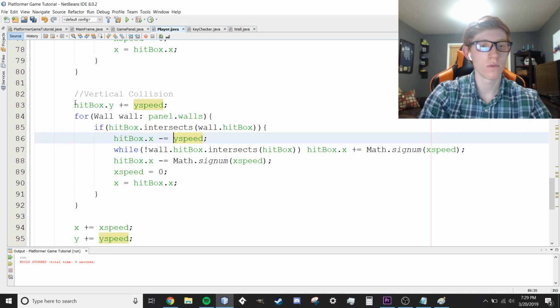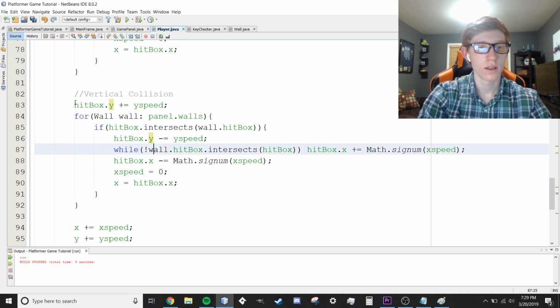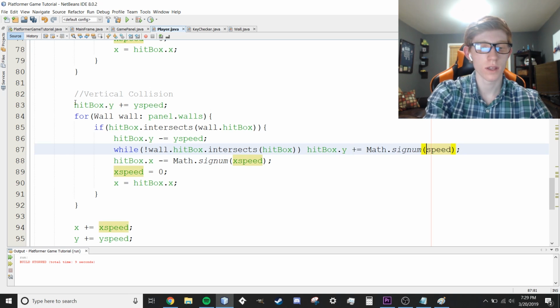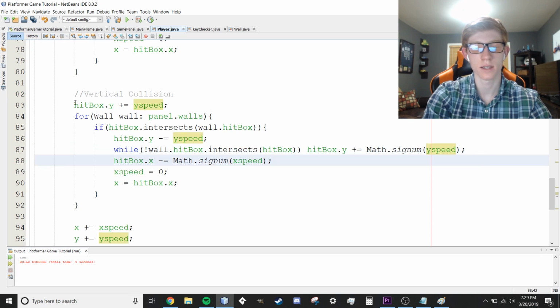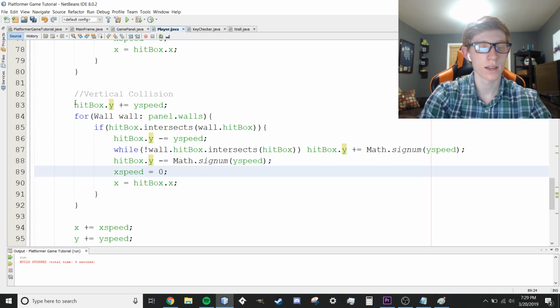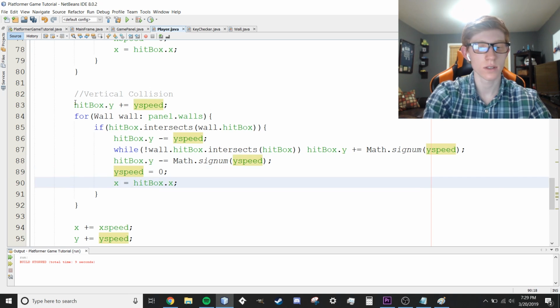So x's go to y's, x speeds go to y speeds, and this will give us a vertical collision, both falling into the ground as well as hitting our head on the ceiling. All of our x's go to y's, x speeds go to y speeds, just like this. And that should be it.